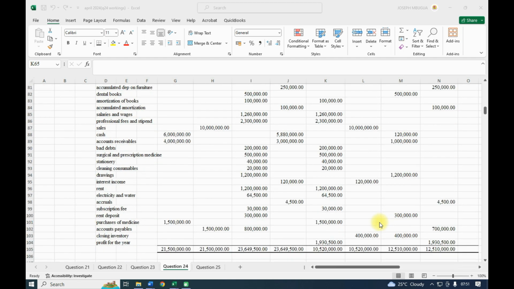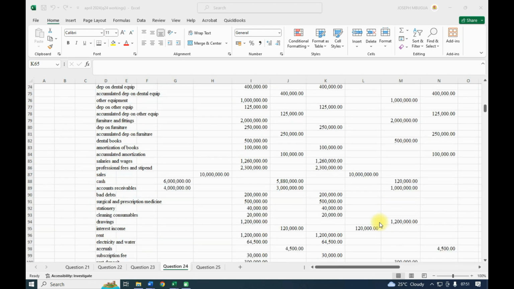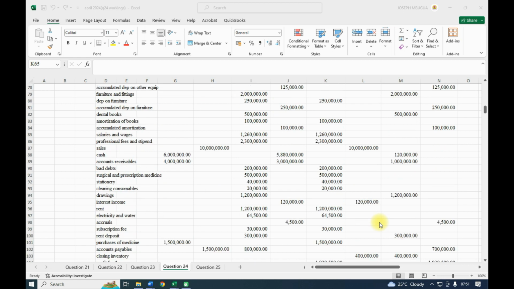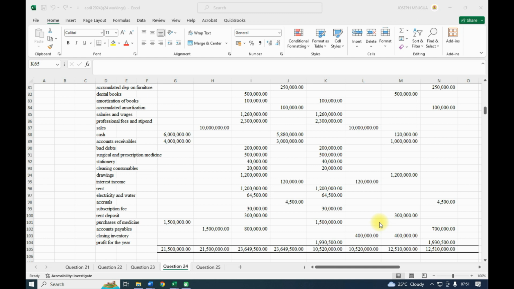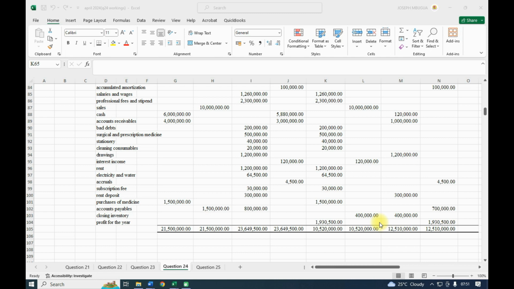So that's a suggested solution for question number 24. The only part that may be having a problem is identifying the items that were supposed to go to the original trial balance, but the P&L and the financial position, those items you will get, and part of the adjustments, you will get those marks. It was not an easy question because of identification of items and where to place those particular items.